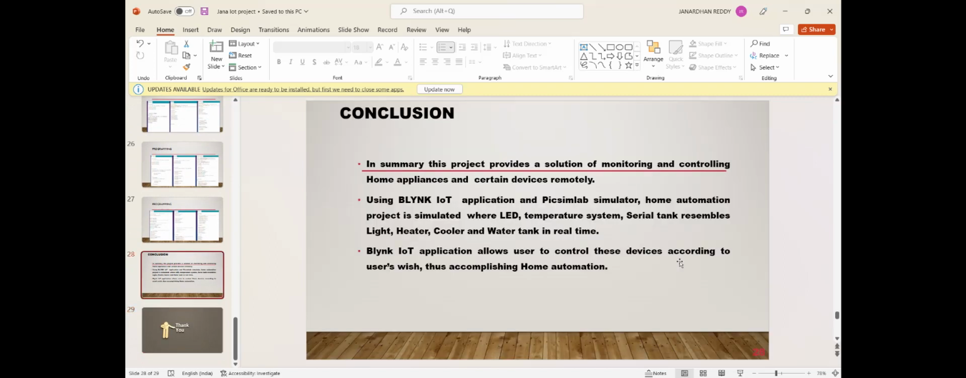In conclusion, in summary, this project provides a solution for monitoring and controlling home applications on certain devices remotely using the Blynk IoT application and the PICSimLab simulator. The home automation project is simulated where the LED and temperature system, serial tank, light, heater, cooler, and water tank work in real time. Blynk IoT applications allow users to control these devices according to their wish, thus accomplishing home automation.